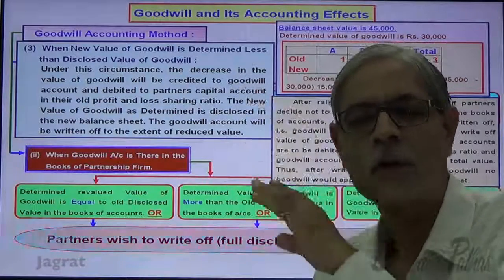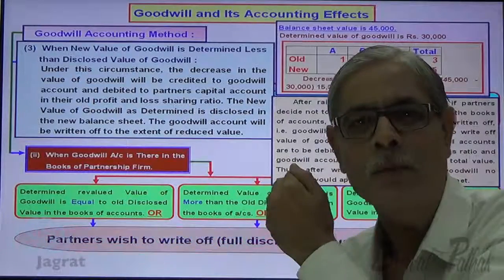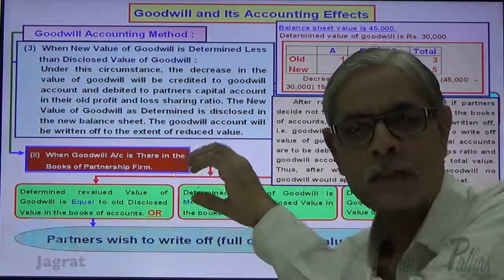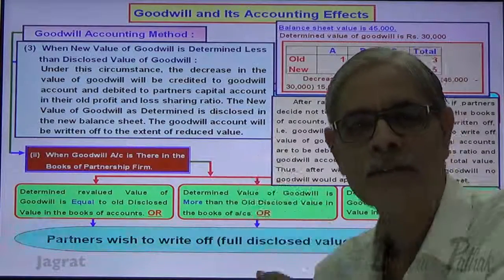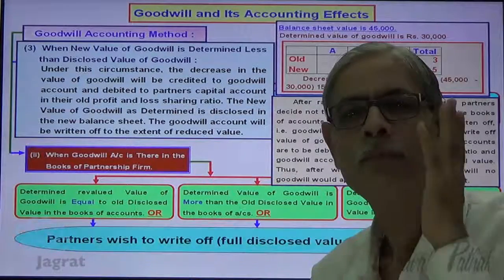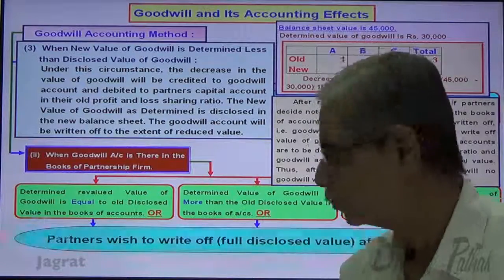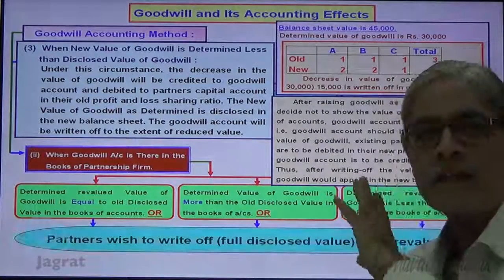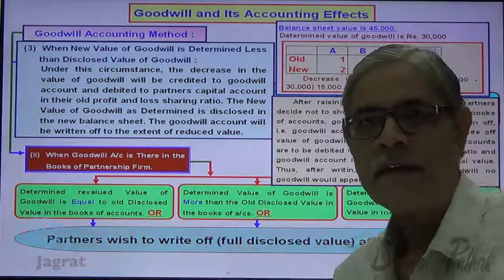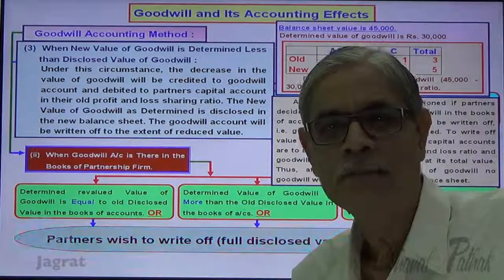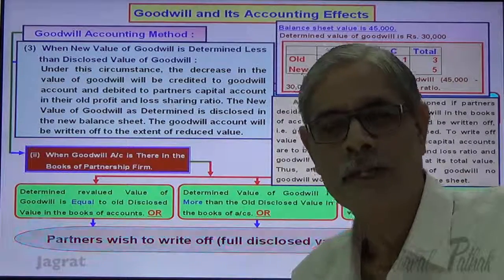After first revaluation, that was also a decline in value of goodwill. So in the first phase, the goodwill was written off in the old profit sharing ratio. In the second phase, the goodwill is written off in the new profit sharing ratio. So this is also considered and explained to you by taking this illustration. These are the various options for accounting of goodwill where there is a change in the profit sharing ratio.